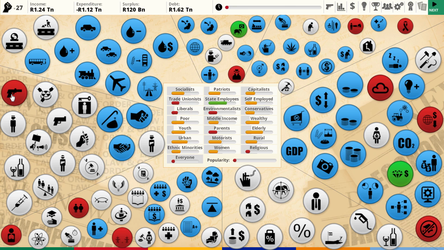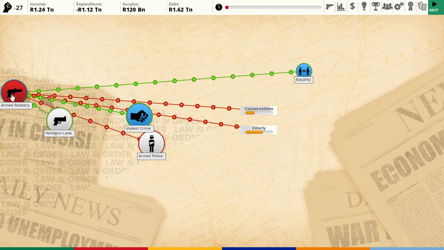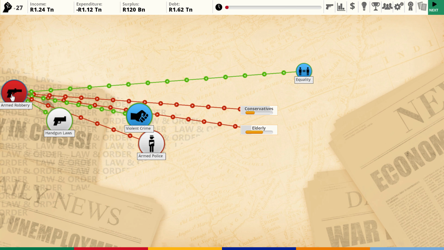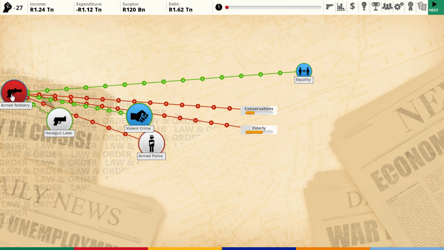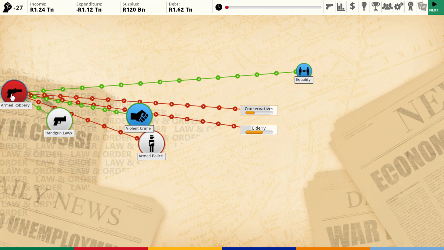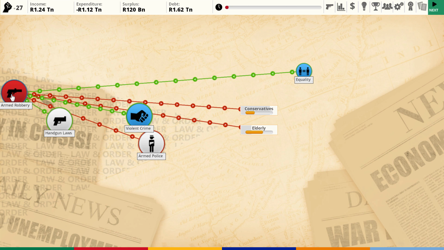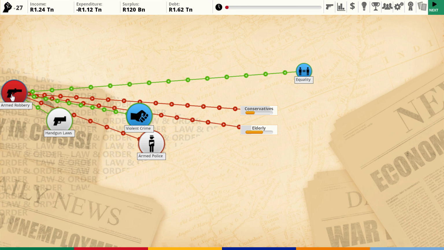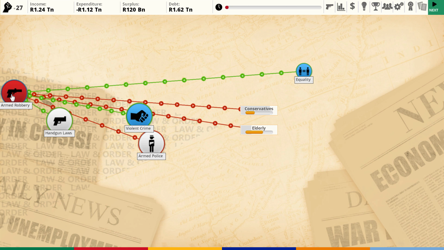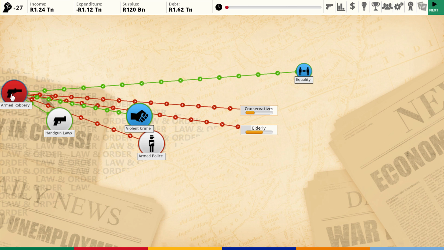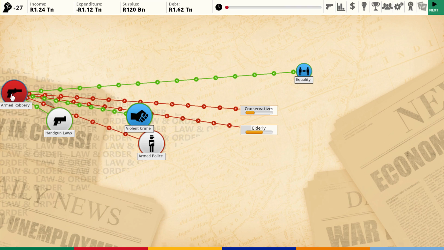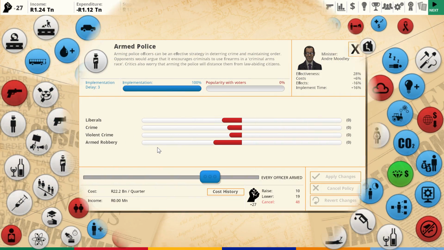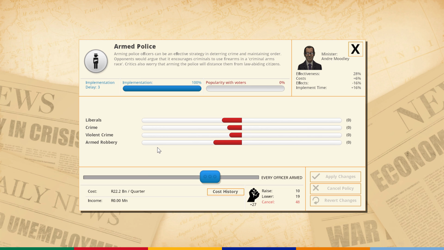I definitely don't mind. See, what we can do to fix armed robbery would probably be to keep in mind that if it's a red arrow, it doesn't necessarily mean that it's a bad thing. So armed police is making armed robbery, I'm totally blanking right now. Is making it go down, I believe. Equality. I might not be right about that, actually. Let me just totally rephrase that statement and not say it again, actually.